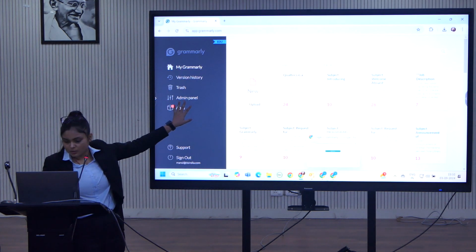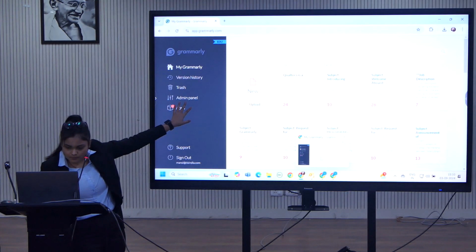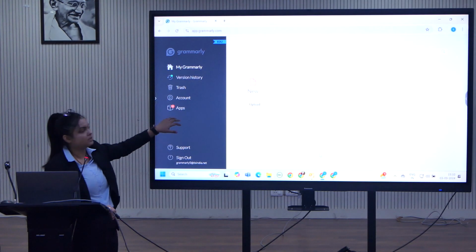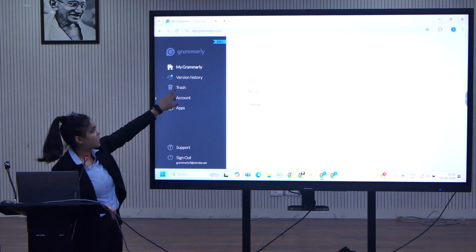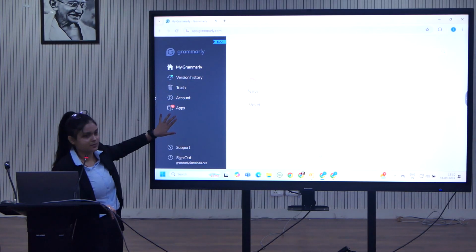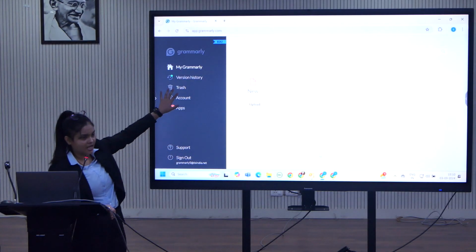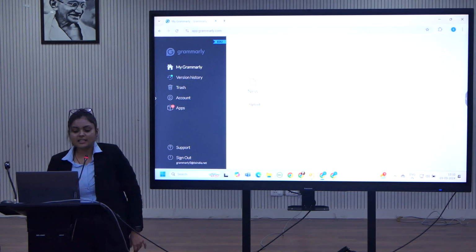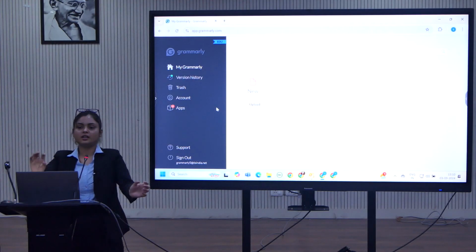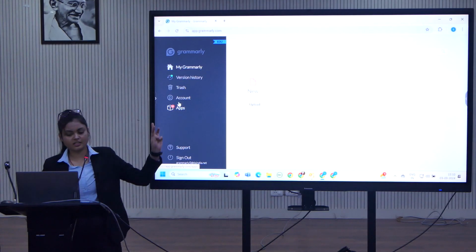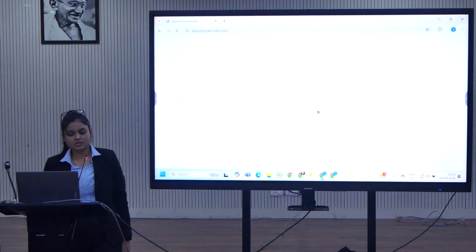Let me open the user profile for you all. Yes, so this is the user's profile. You can see account, trash, version history, my Grammarly and apps. So this is completely a user's account which we have. Now if I click on the account section, after completing those 3 steps of configuration, please click on this account tab.